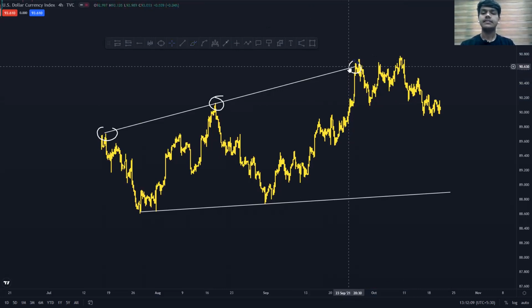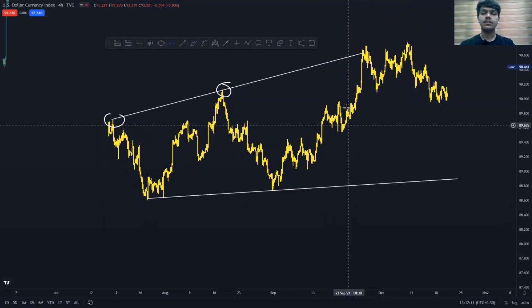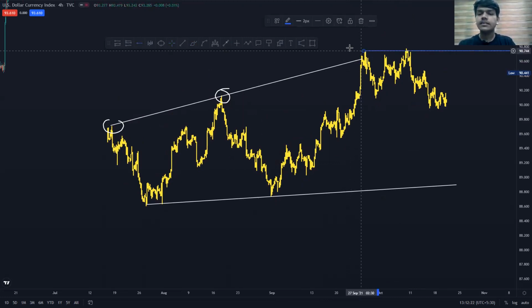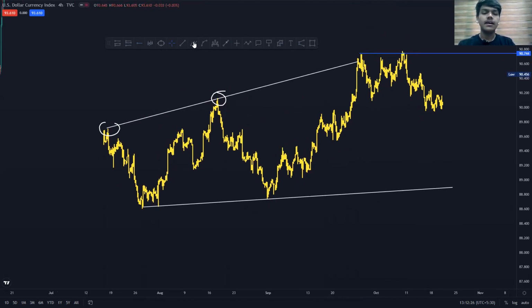They decide that this is the impulse, this is the correction, and then it will continue to move up. Before moving to that level, I'm going to talk about the mass psychology which played out here as well. If you look at this extension of the pattern, this is where mass psychology played. Most of the traders, when the price broke slightly above the all time high at this point, bought at this point, and they lost money.